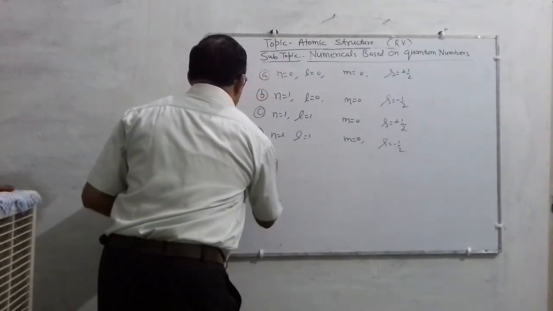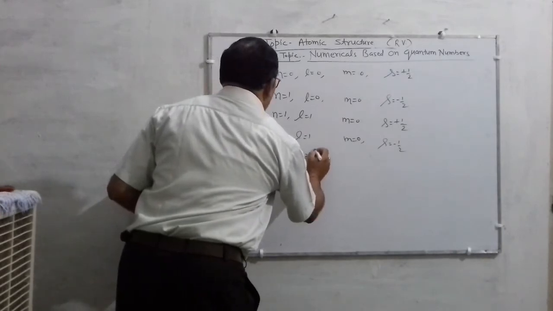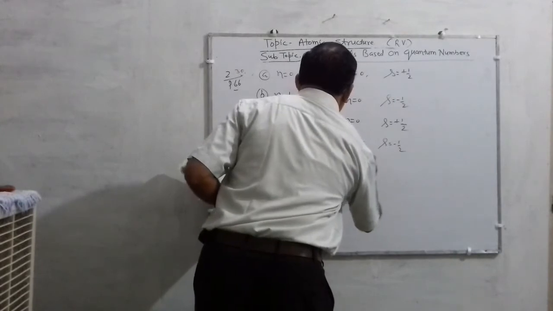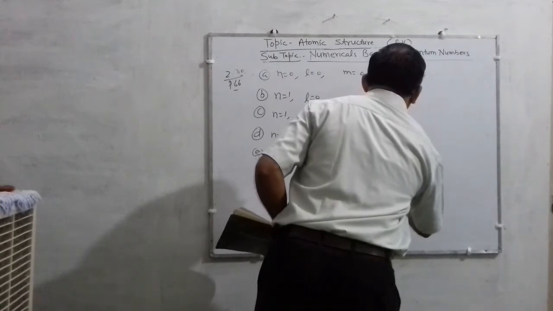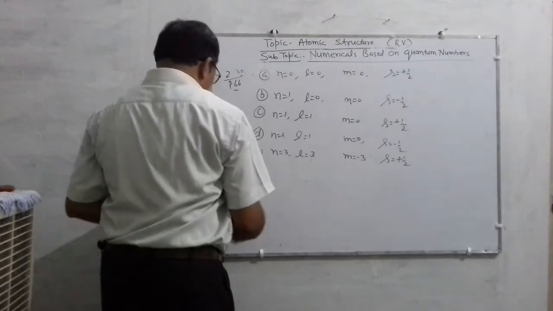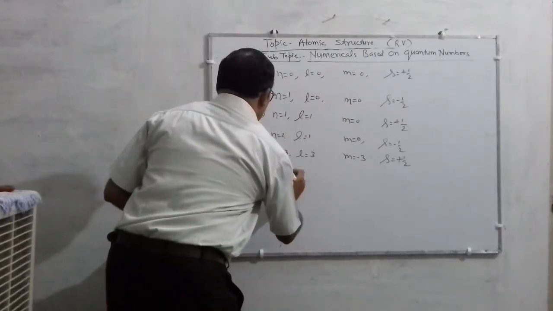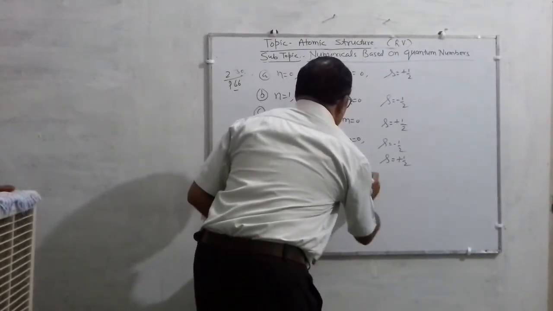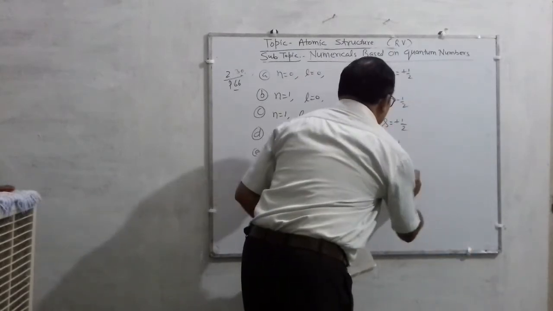And this question is: n is 3, l is 3, m is minus 3, and s is plus half. And one more, a very lengthy question: n is 3, l is 1, m is 0, and s is plus half.